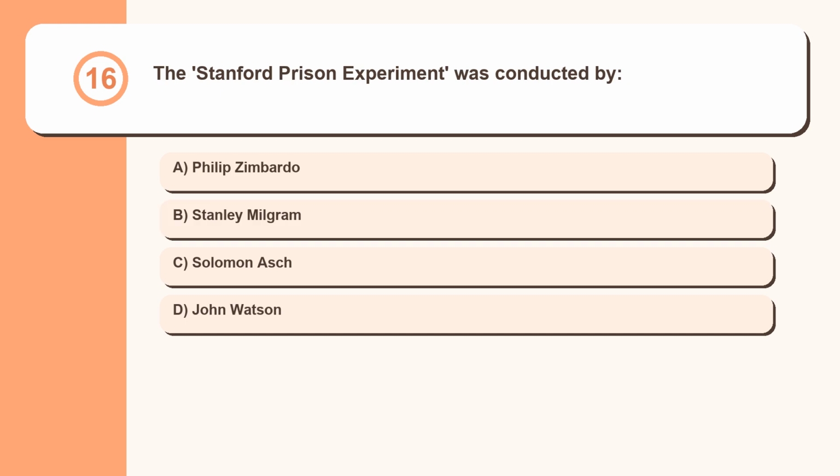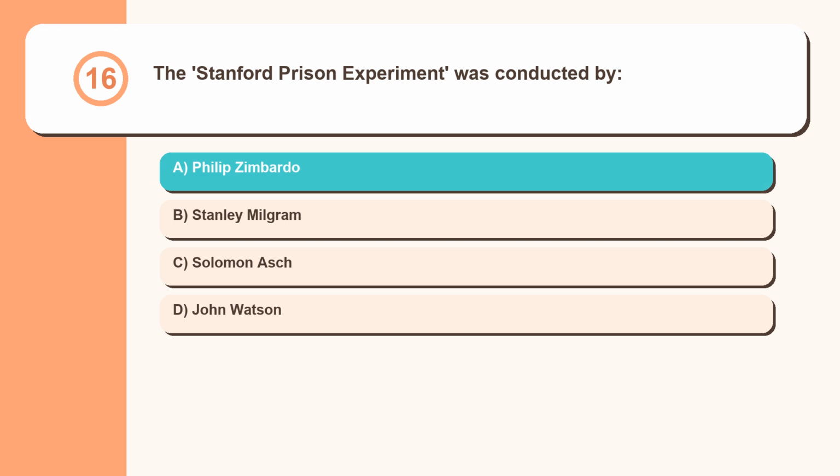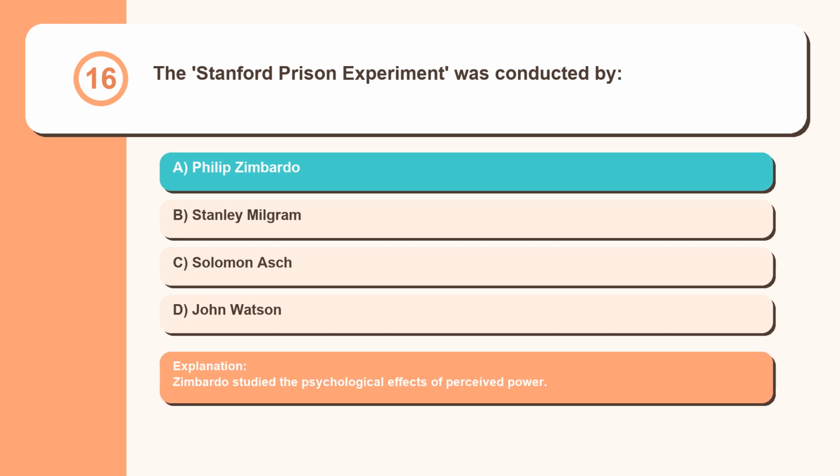Question 16. The Stanford Prison Experiment was conducted by: Philip Zimbardo, Stanley Milgram, Solomon Asch, John Watson. Zimbardo studied the psychological effects of perceived power.